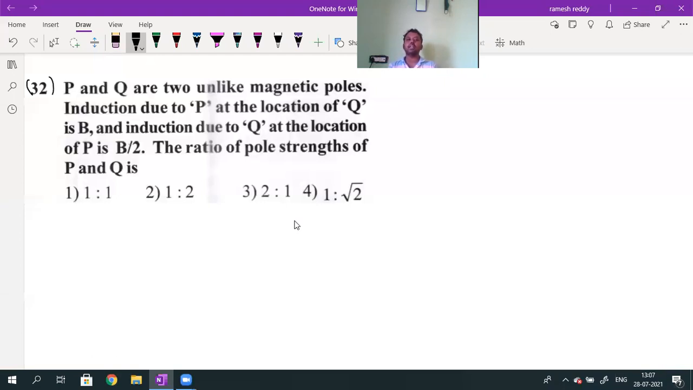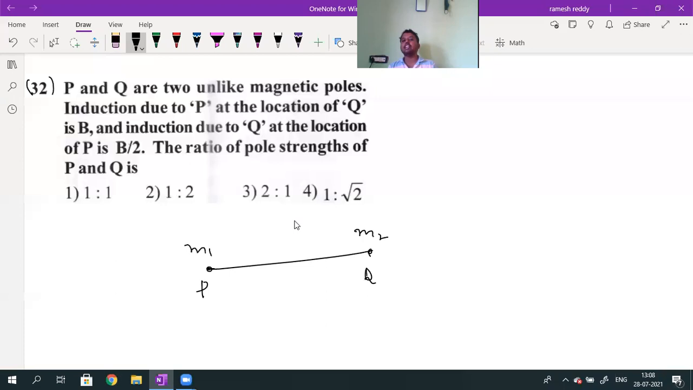So question number 32. P and Q are two unlike magnetic poles. Induction due to P at the location of Q is B, and induction due to Q at the location of P is B by 2. What is the ratio of the pole strengths of P and Q? There are two unlike poles. This is pole P and this is pole Q. Let me call this pole strength M1, and this pole strength I will call M2.